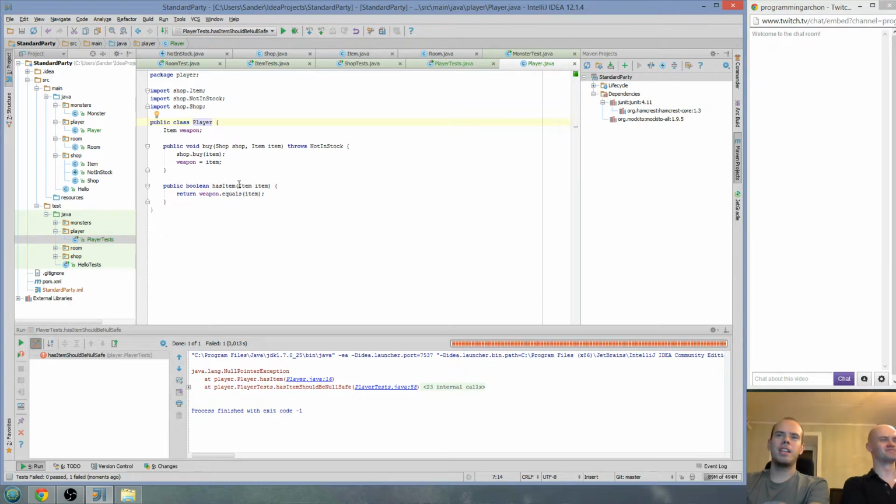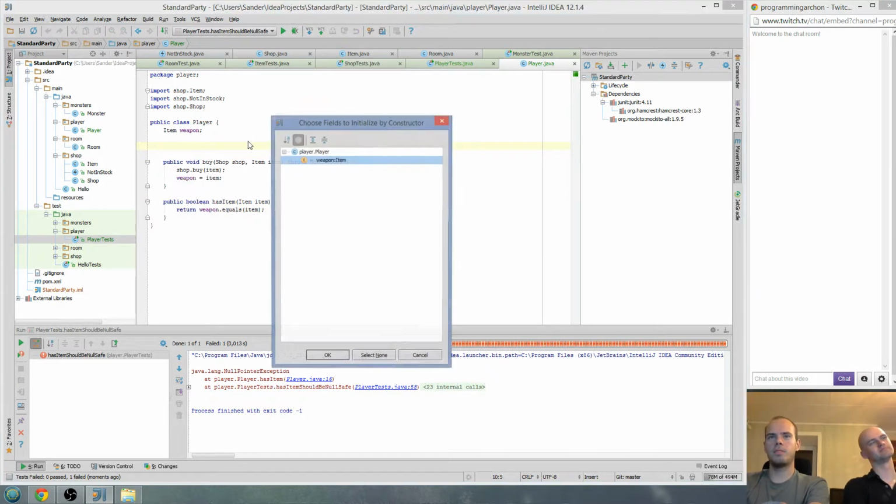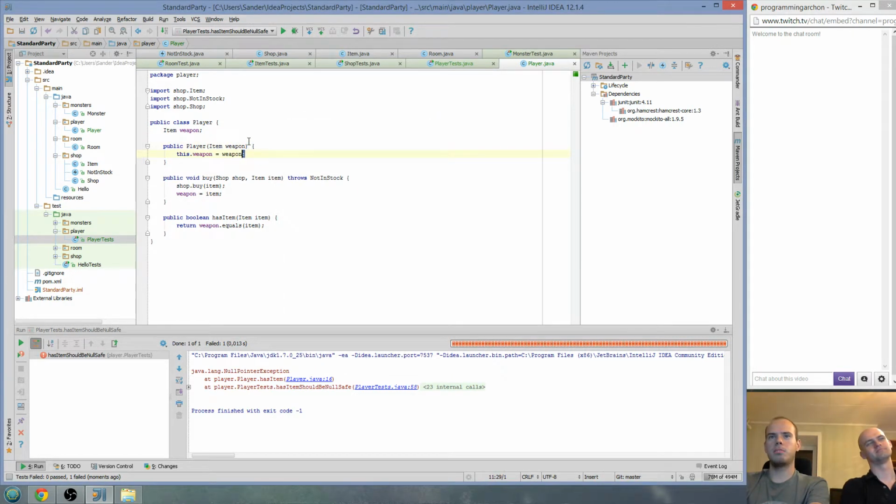So basically, we think we haven't initialized the item. So we cannot just call weapon.equals because this does not exist. Yeah. So I would just write the constructor. Every time a player is made, we're just gonna say that the weapon equals new item. So I'm gonna give every player an item.